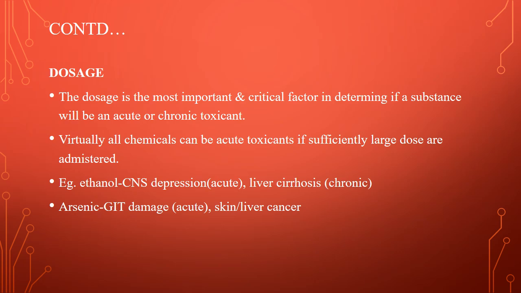The example for dosage is ethanol. Ethanol causes CNS depression, that is acute, but prolonged use of ethanol causes liver cirrhosis. Liver cirrhosis means liver cell death. Next one is arsenic, which causes gastrointestinal tract damage. Arsenic is one of the heavy metals. Prolonged exposure to arsenic causes skin and liver cancer.